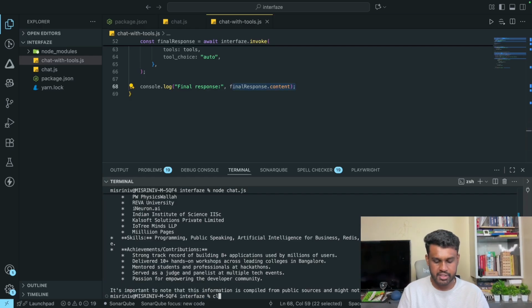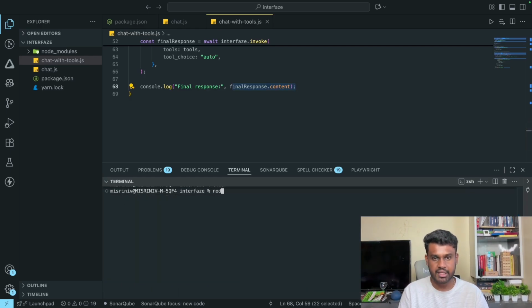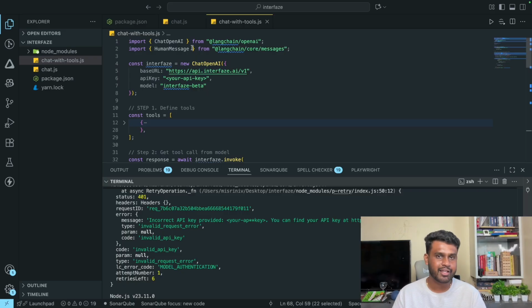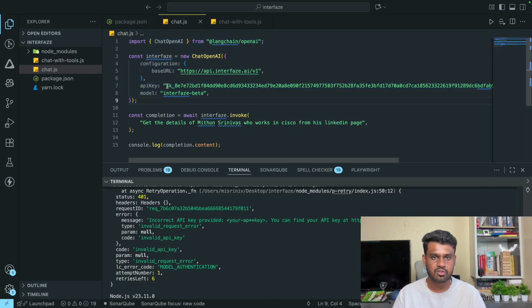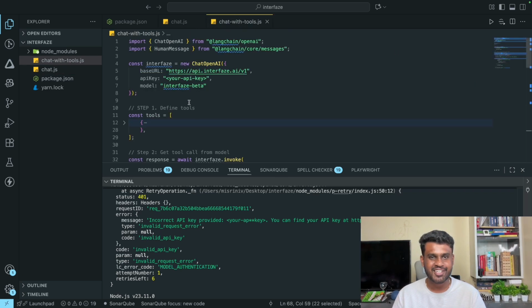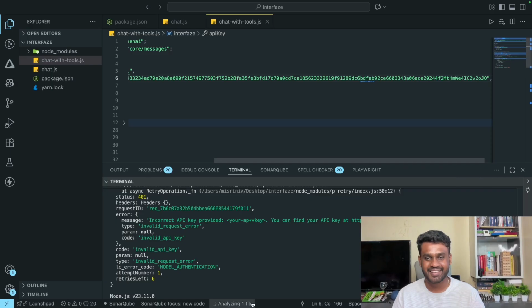Let's see how this works. I'm going to say node chat with tools. Again, invalid API key. Maybe I haven't provided the API key itself, so let me copy the API key. Again, the errors are also straightforward. It's nothing from the Interfaze team, but yes, LangChain does it better.